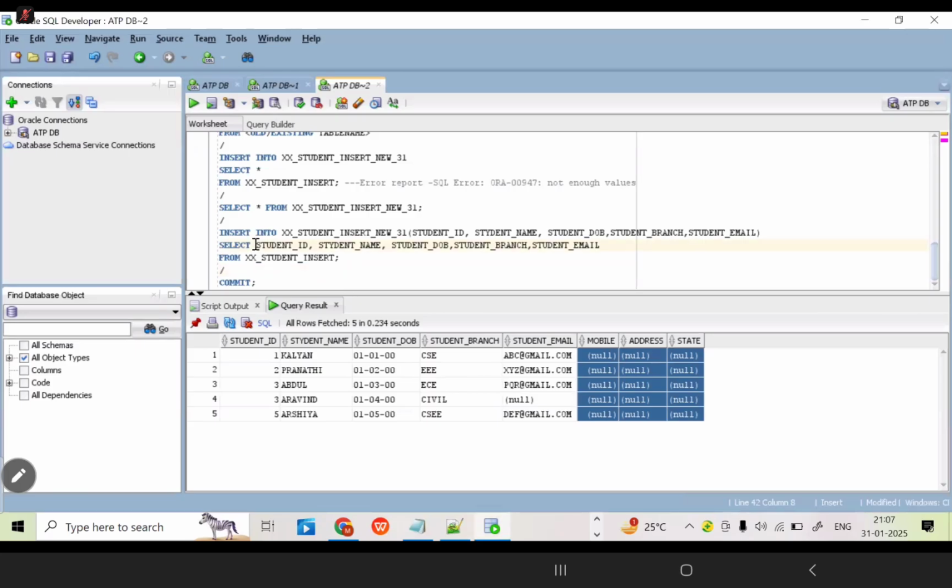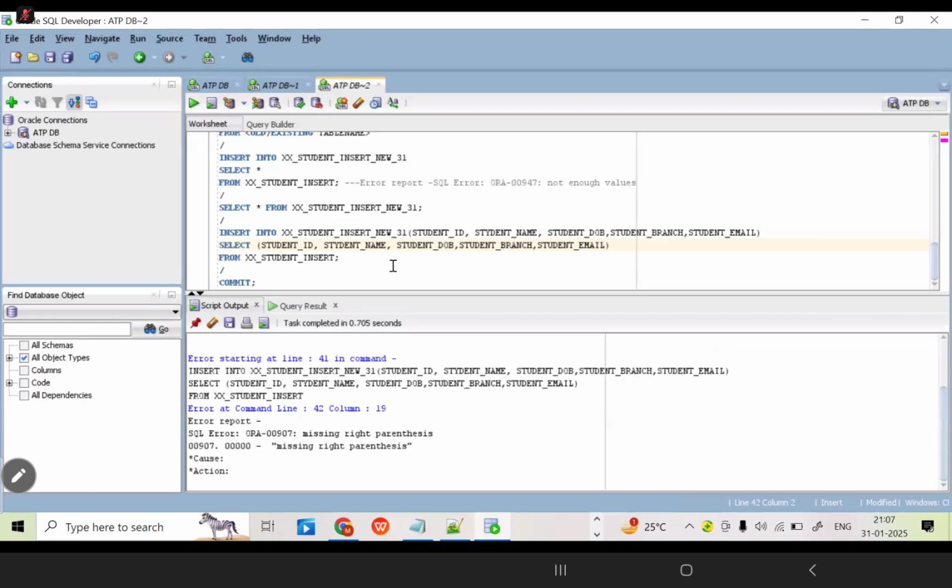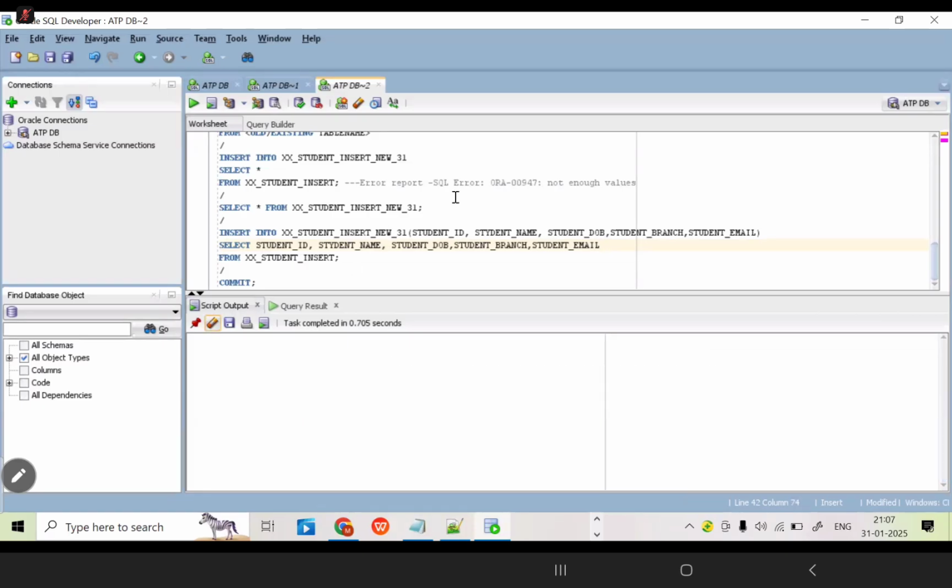If you write them, will it work or not? Just check it. I'm going to use that. Is it working? No. No need to write the brackets after select. After select, only columns individually we need to write. Clear up to this, all of you, all three methods? Yes, Mohan.